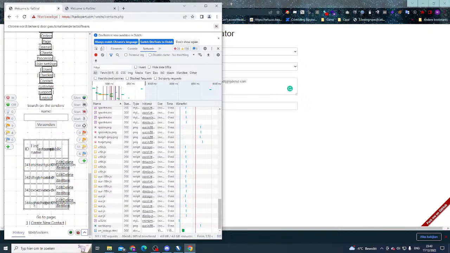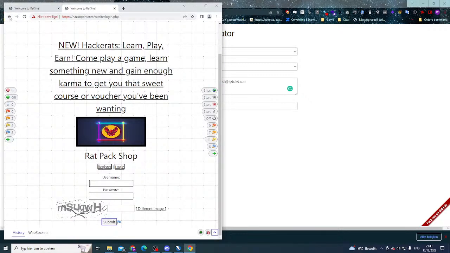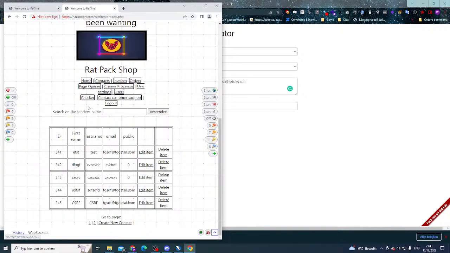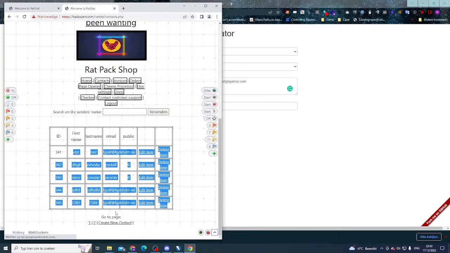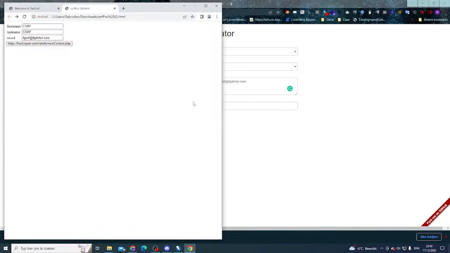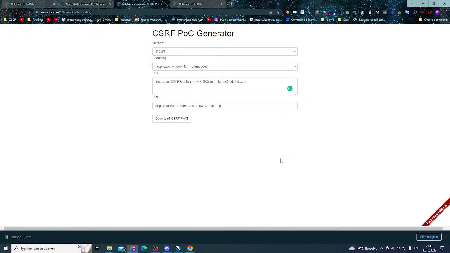And we can see, okay, this is the account that we have. Let's go back to that concept that we were at before. Let's submit that thing. Do we have a new contact here? Yes, we do, a CSRF contact. And you guys might be wondering, okay, Uncle Red, but why is that really impactful? Because, of course, this is one thing, but let's just open this file.